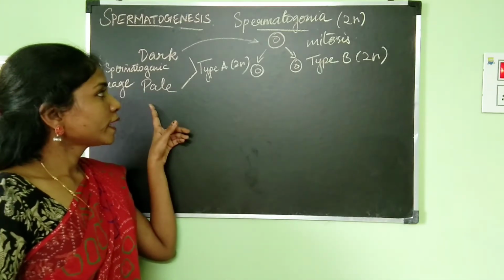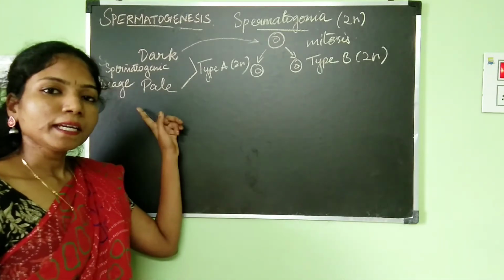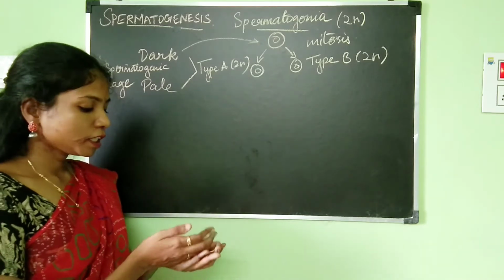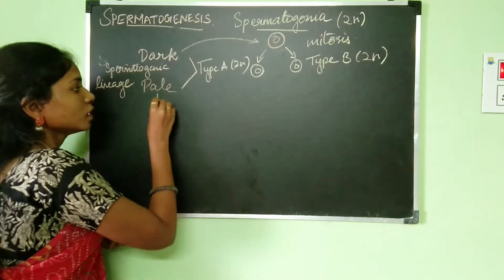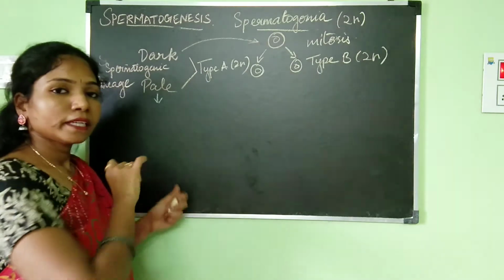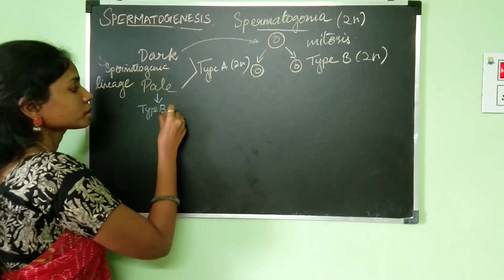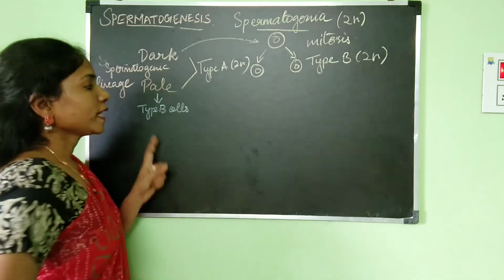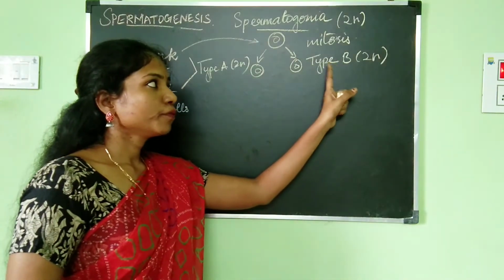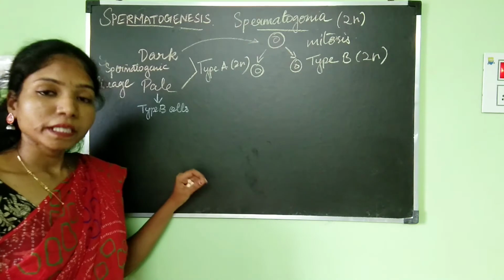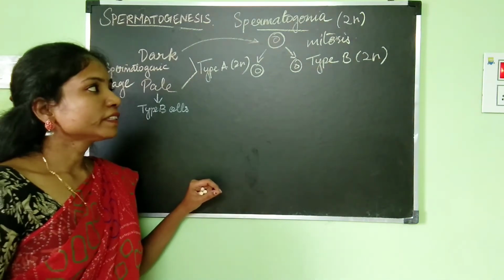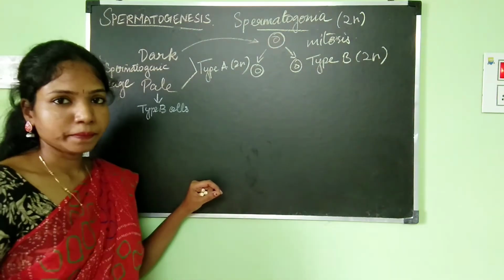When we talk about type A pale cells, they have the ability to differentiate into type B cells. Now let's see what is the function of the type B cells.